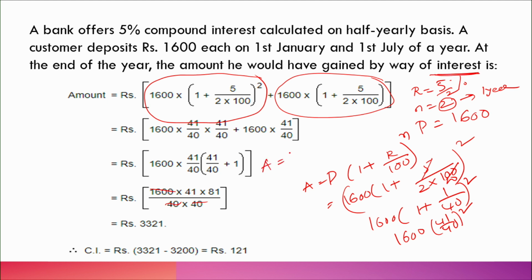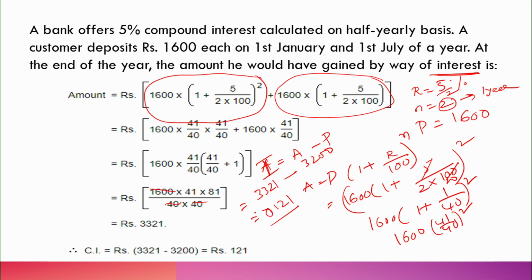I is equal to A minus P. A is how much? 3321 minus, what is the principal amount? 1600 plus 1600, that is 3200. Which gives 121 rupees, of course.